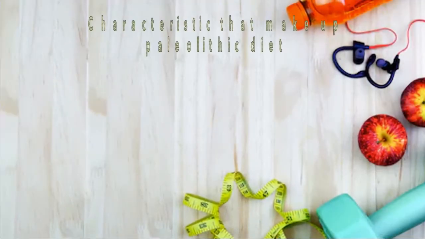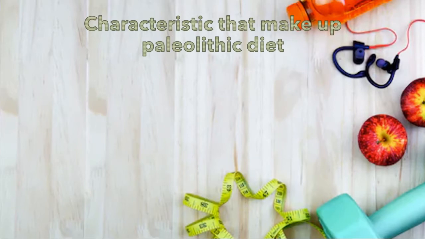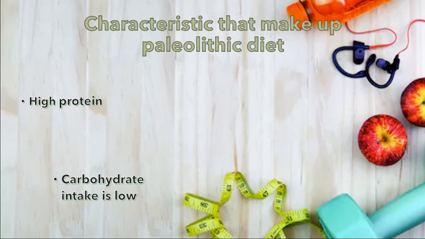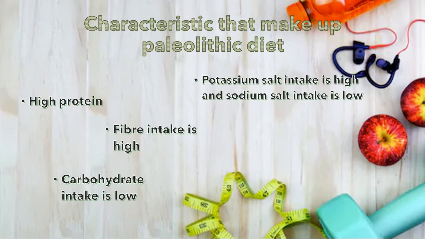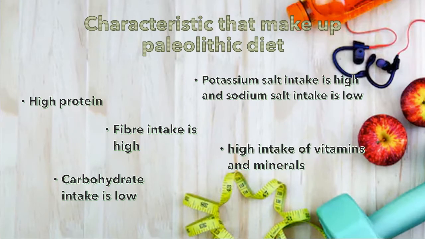The characteristics that make up the Paleolithic diet are, firstly, high protein, low carbohydrate intake, high fiber intake, high potassium salt intake while sodium salt intake is low, and lastly, high intake of vitamins and minerals.